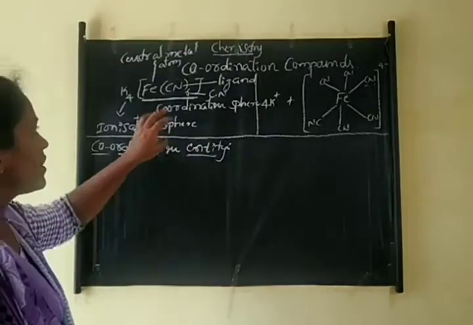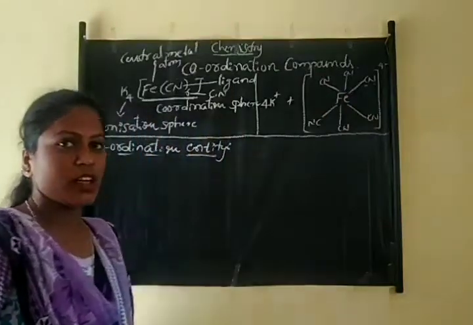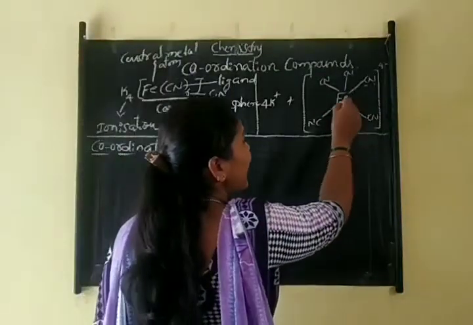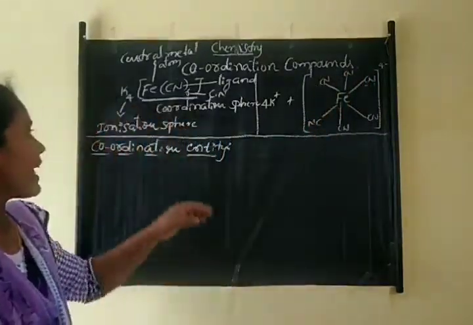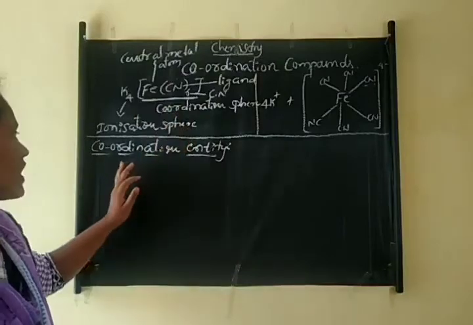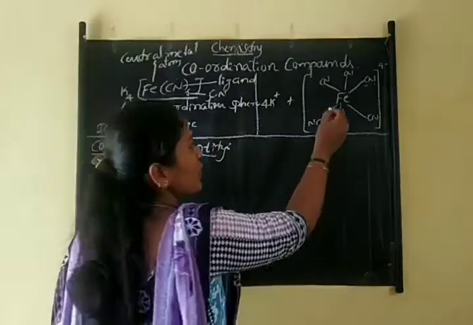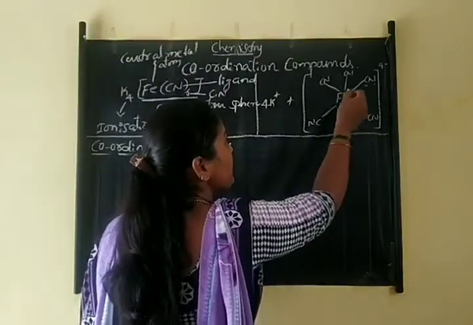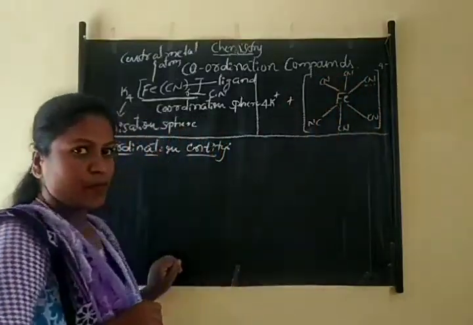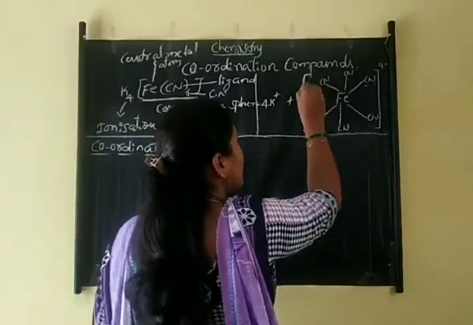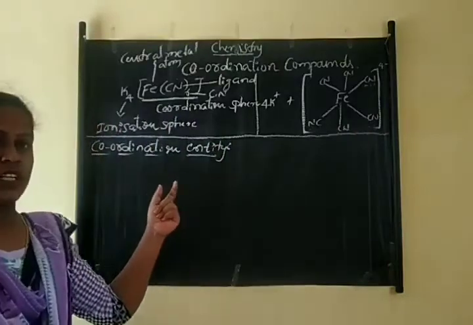These are the coordination compounds in which the central metal atom is surrounded by a fixed number of ligands, and they are enclosed in a square bracket. That is called the coordination entity.